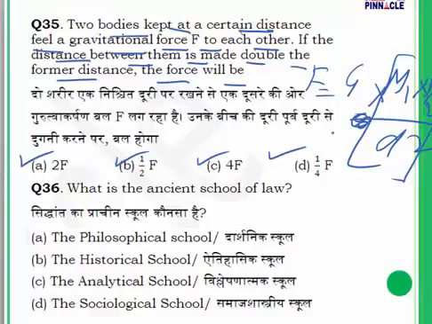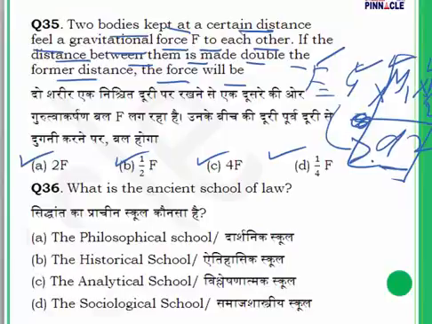In this formula, F is the gravitational force, M1 and M2 are the masses of the objects, G is the universal gravitational constant, and D is the distance between the two objects. The gravitational force is inversely proportional to the square of the distance.